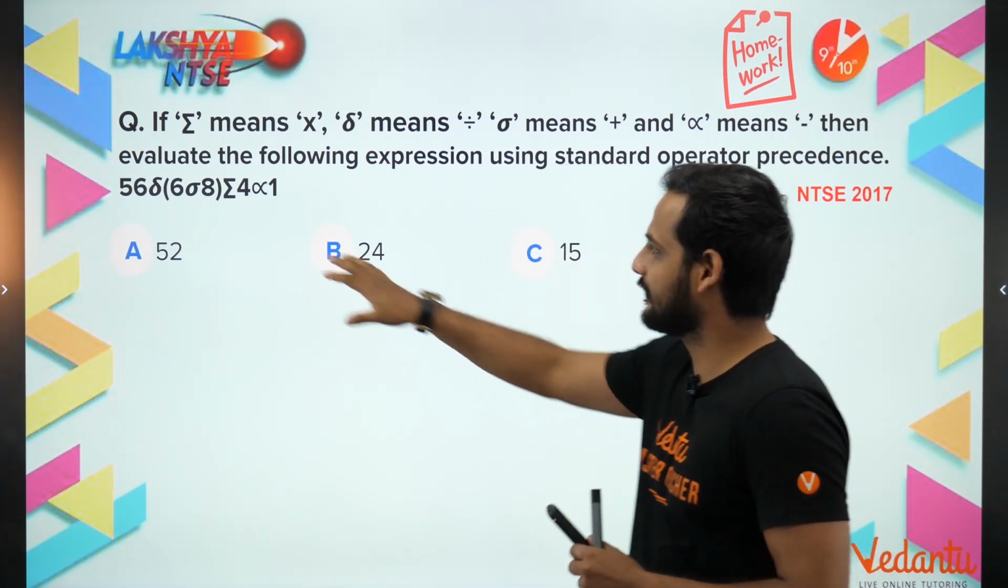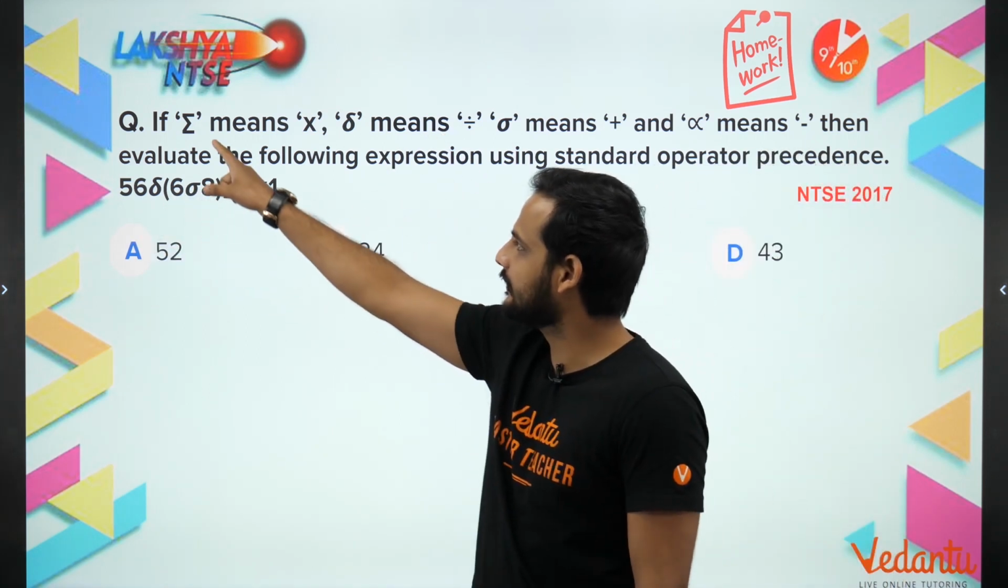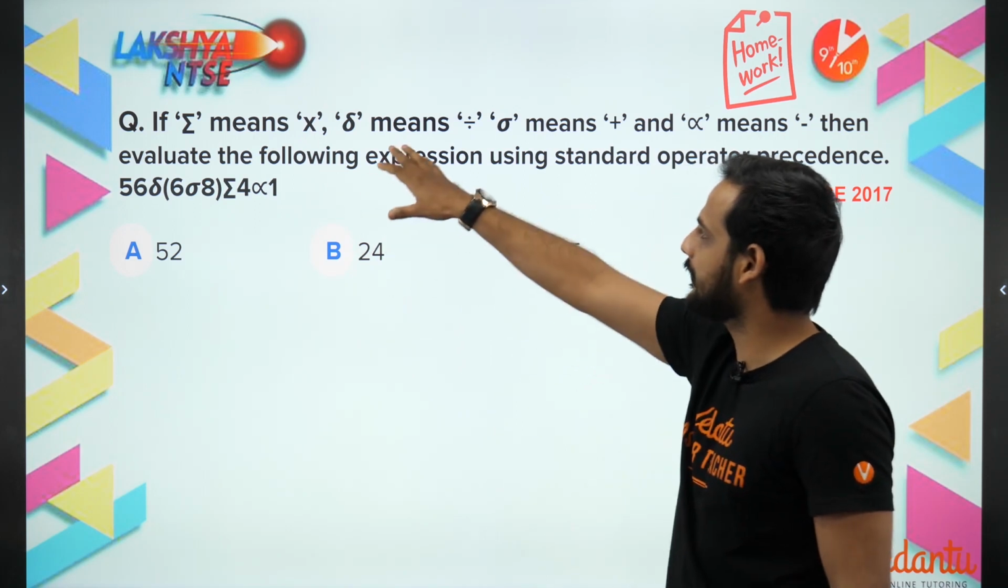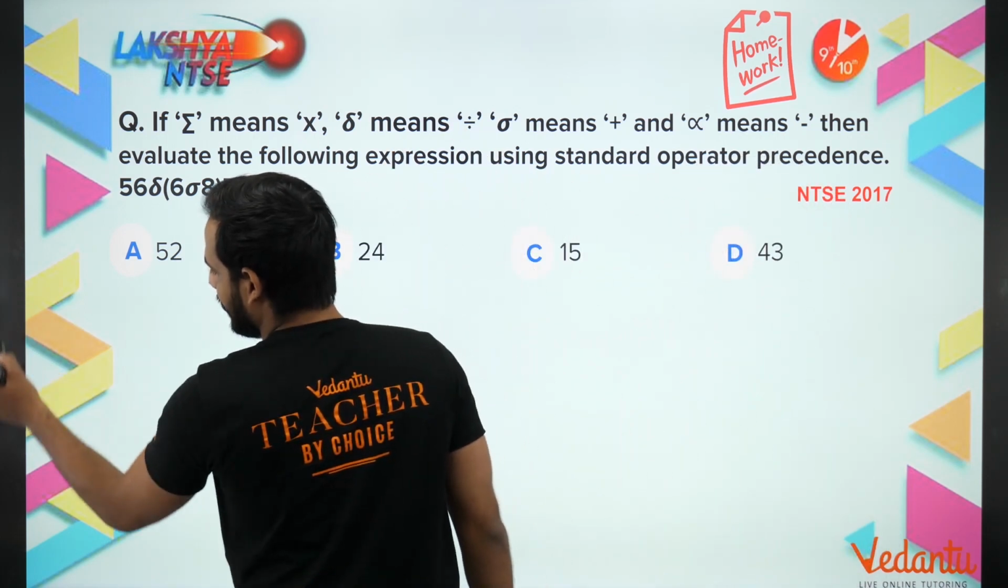So the homework was this 56 with some signs, and we have to decode these signs. They have given the meaning of these signs. This sign stands for multiplication, this sign stands for division. So now let us rewrite this thing.